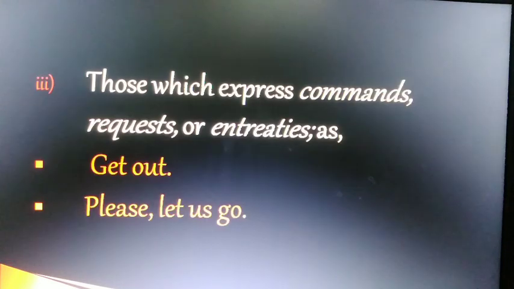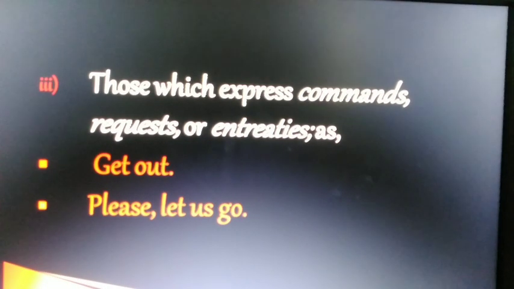Now we have the third kind of sentence, those sentences which express commands, requests, or entreaties. Entreaties in fact can be called request only. It can be command, request, suggestion, advice, warning, or threatening. Here you will notice, dear students, that in this kind of sentence the subject is hidden, and we begin the sentence with a verb.